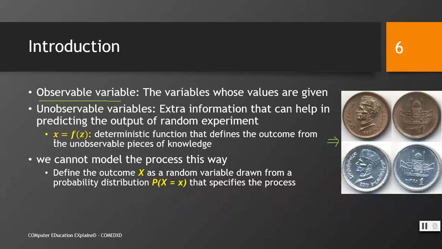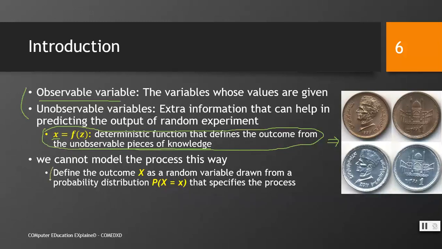We define it as: x is equal to f of z, a deterministic function that defines the outcome from unobservable pieces of knowledge. So in fact, we have to combine these two points to predict about the new data that is given to us. We cannot model the process this way. We should be able to define the process in this way, but we cannot do that.